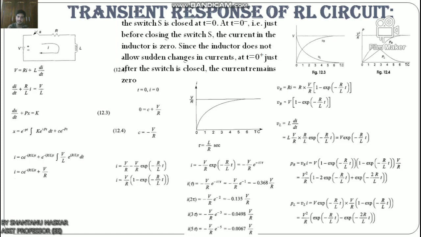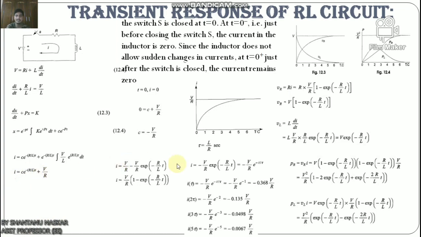Now comparing it with a non-homogeneous differential equation, dx/dt plus px equals k, whose solution is x equals e^(−pt) ∫ k e^(pt) dt plus c e^(−pt), where c is an arbitrary constant. In a similar way, we can write the current equation as i equals c e^(−Rt/L) plus e^(−Rt/L) ∫ (V/L) e^(Rt/L) dt, and i equals c e^(−Rt/L) plus V/R. Now to determine the value of c from this equation,